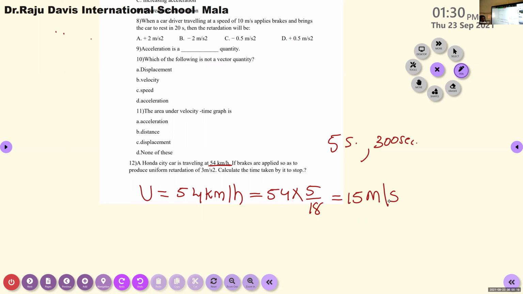So the initial velocity of this Honda City car is 15 meter per second. Then what about the final velocity V? Final velocity V is equal to 0. Then here we have one more parameter, that is retardation or acceleration is given. Acceleration A is equal to 3 meter per second.